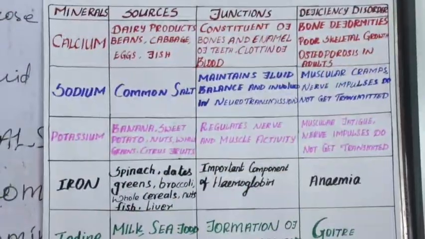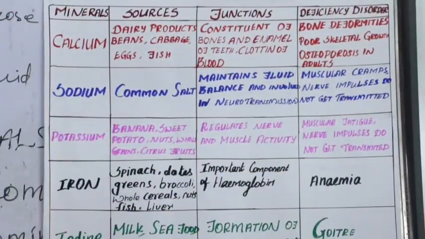So, next one is the minerals. Minerals are inorganic substances. Inorganic substances means what? Formed from natural process or made in the lab. They are required as an essential nutrient by organisms to perform various biological functions. Biological functions means all the metabolic reactions. Based on the need of these minerals, they are classified into two types: macro minerals and micro minerals.